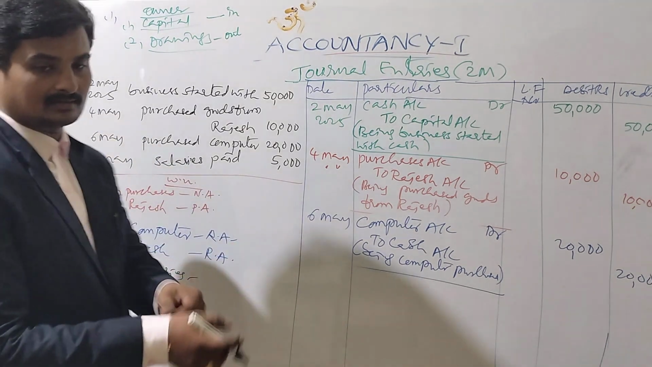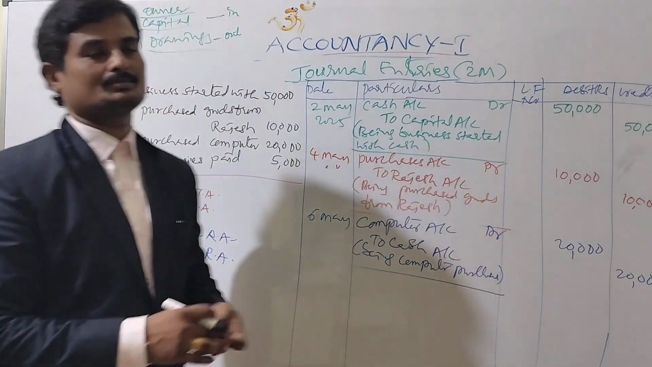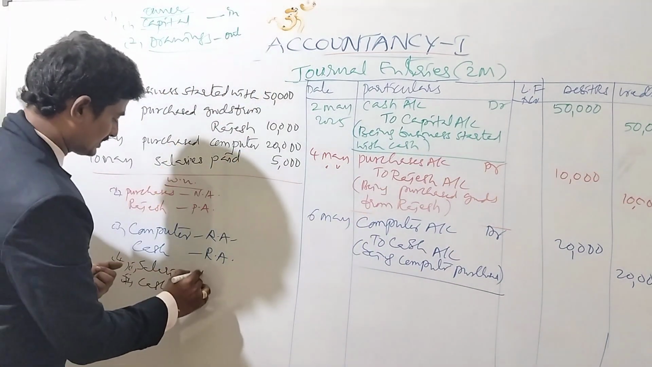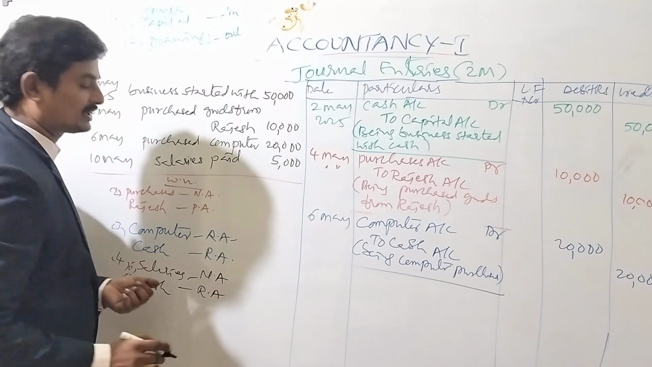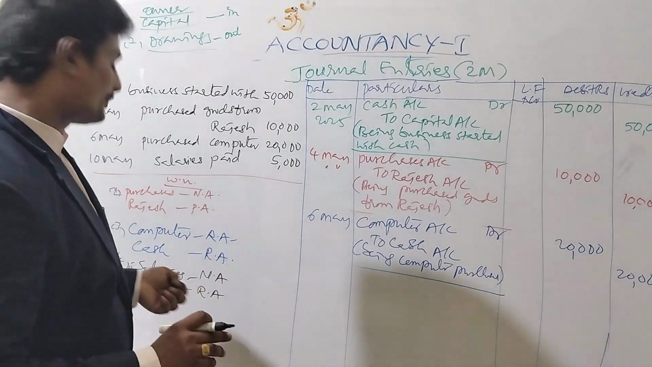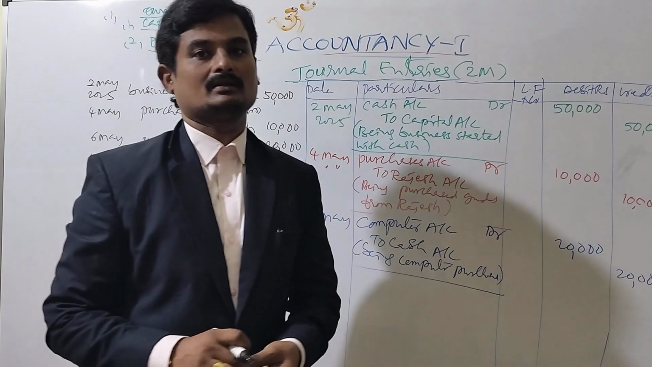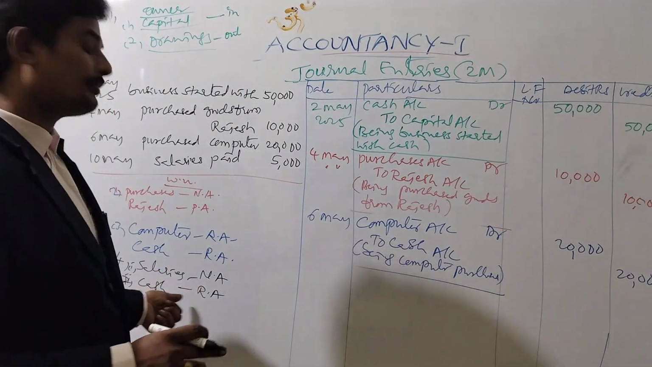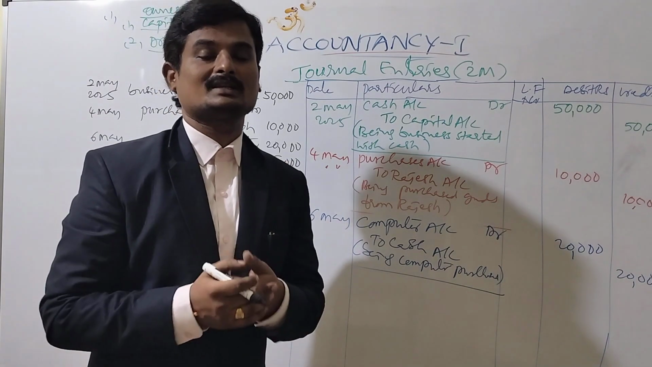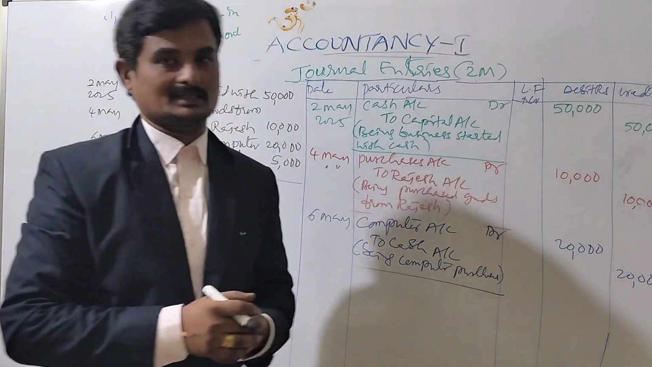Salaries is an expense. That's why it is a nominal account. Cash is a real account. So here what is happening? We are paying salaries, meaning expenses. And the second one, for the expenses we are paying cash. That is cash going out of the business.